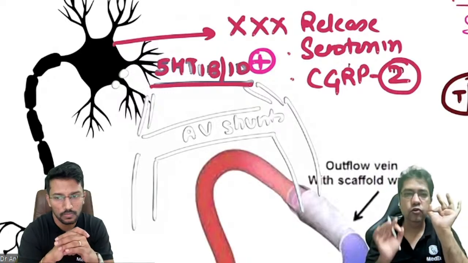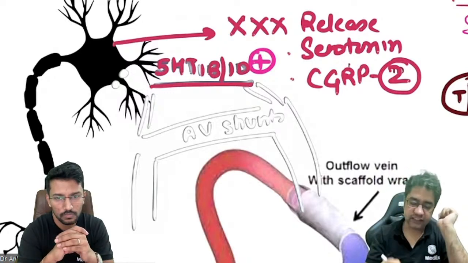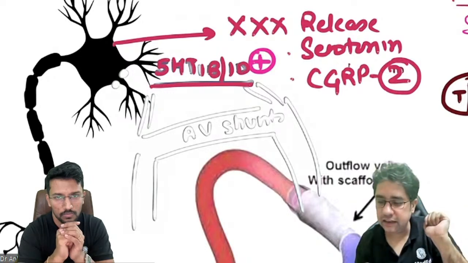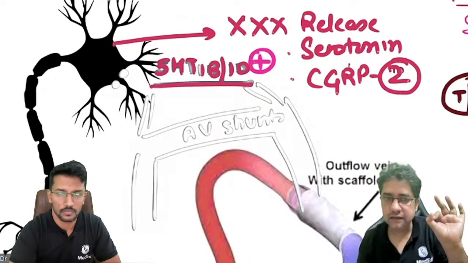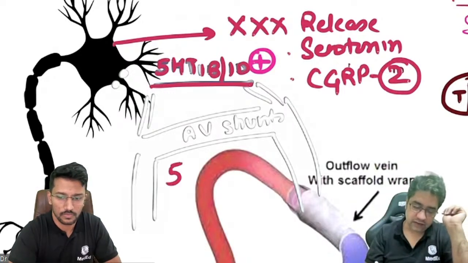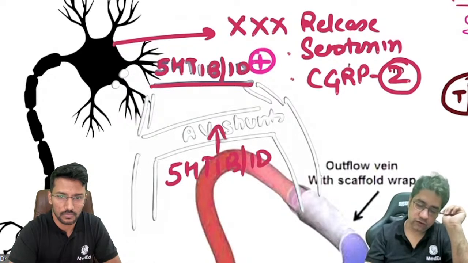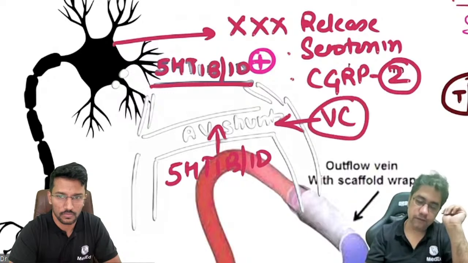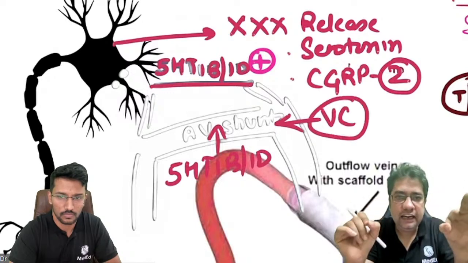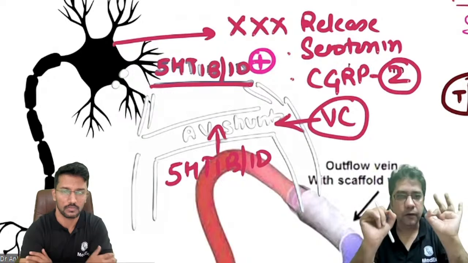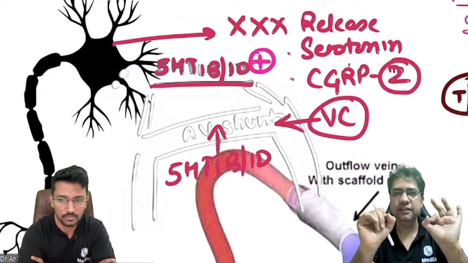What is CGRP? We will study it shortly. So the first action is that 5-HT 1B 1D agonists inhibit the release. The second point is that 5-HT 1B 1D agonists produce vasoconstriction of these dilated AV shunts. Okay, so this is their main mechanism of action.